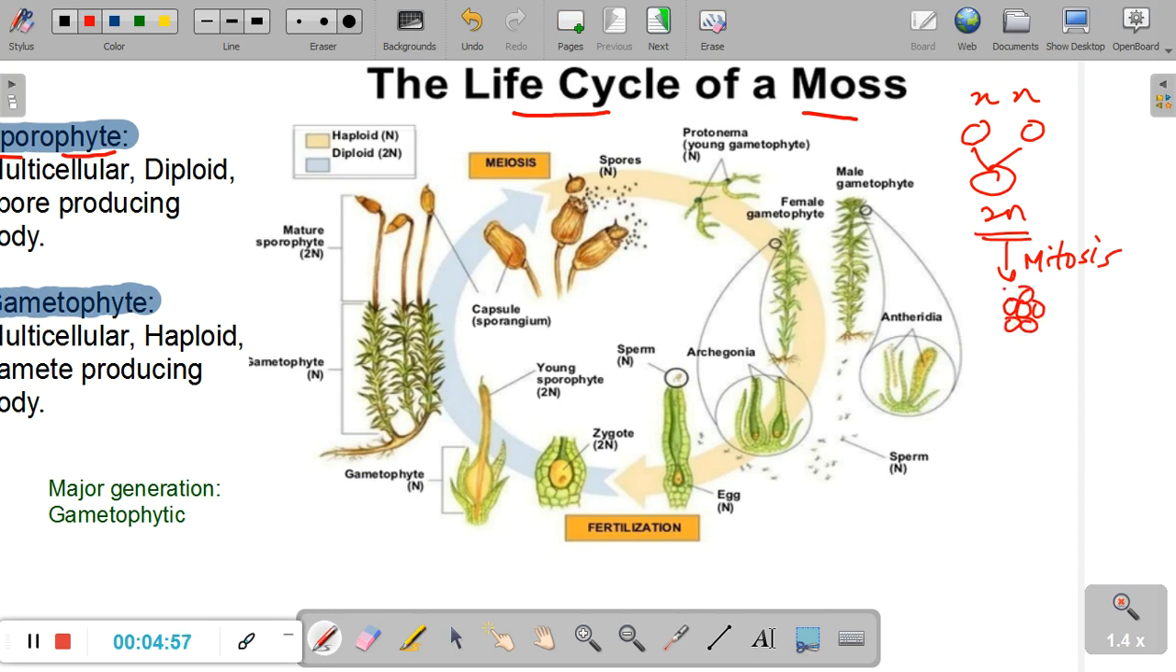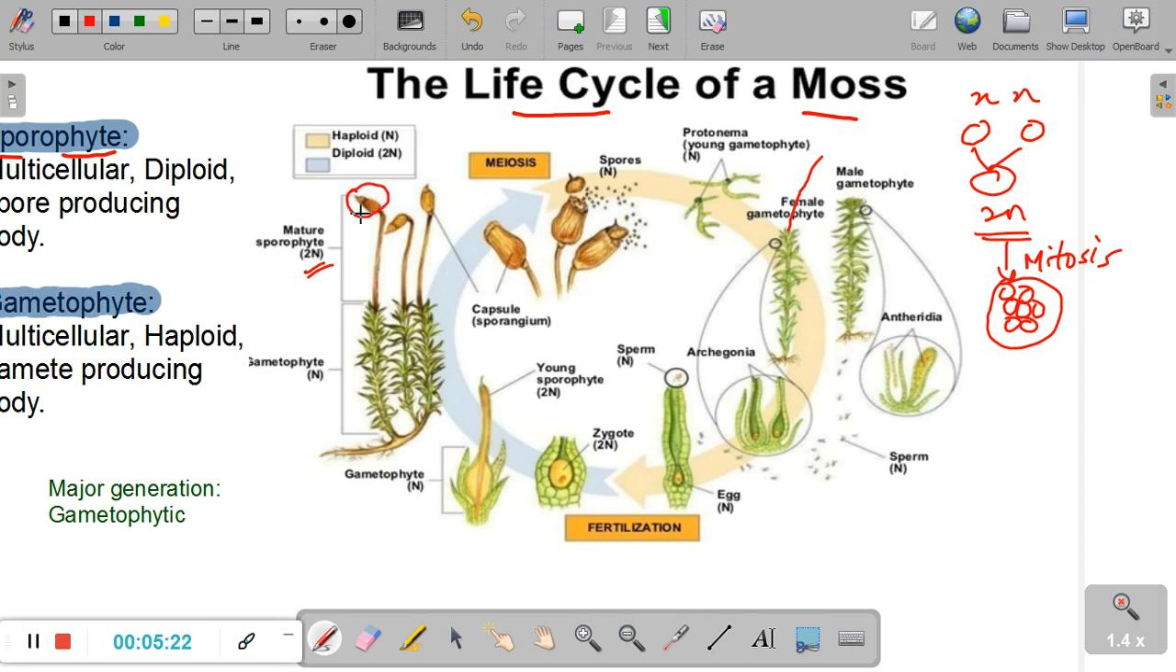Mitosis will give rise to a diploid body. So we have a diploid zygote, a diploid embryonic form, and that diploid embryo then grows on top of the female gametophyte. That diploid structure grows on top. See here, this is that structure that grows. This particular structure is diploid, right? I hope this is clear. Why is it diploid? And when the structure matures, it forms a structure called the capsule.